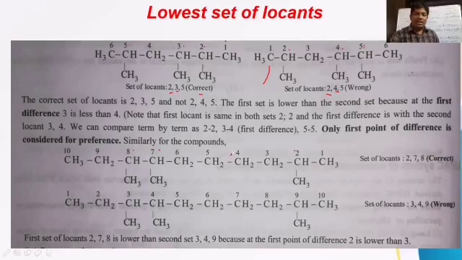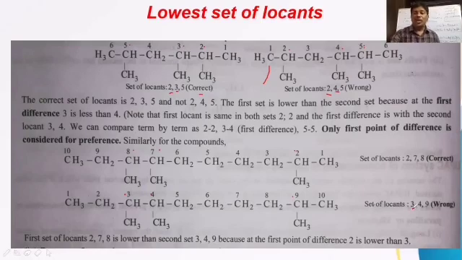Now the same structure is taken here and numbering is given from left to right now. In this example, you check it, the locants we are getting are 3, 4 and 9. Now what are the locants here? 3 comma 4 comma 9.